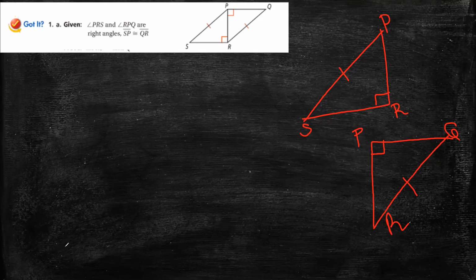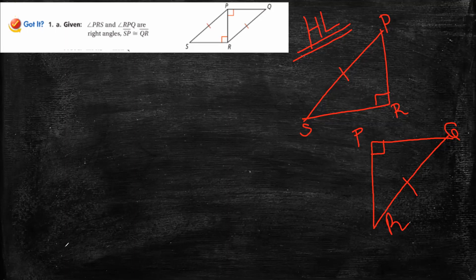Now, the first thing, if I want to use the HL theorem, I have to check the three things. The first one: are the two triangles here right triangles?